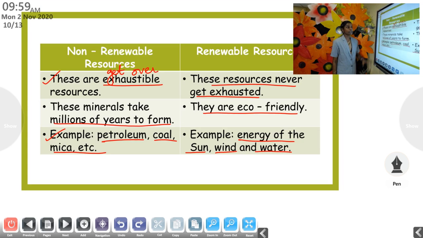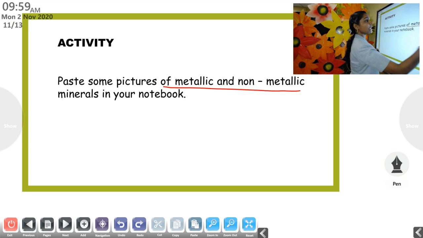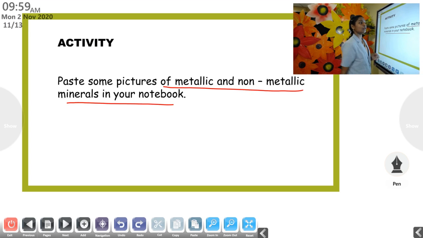So this is where we finish the chapter. If you have any doubt, you can call me personally. I will be giving you one simple exercise. Paste some pictures of metallic and non-metallic minerals in your notebook. Please remember, only the minerals which have been given in your textbook, the pictures of those minerals, you have to paste. And you have to name the mineral.